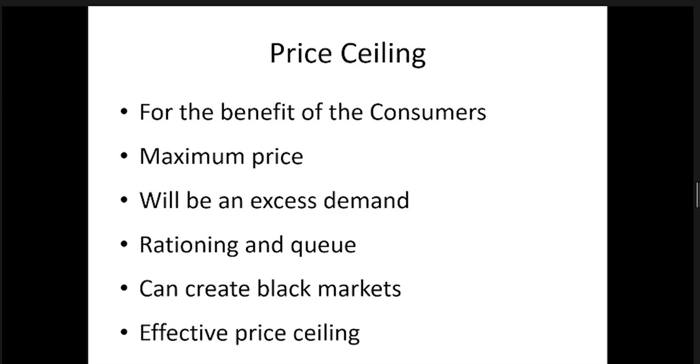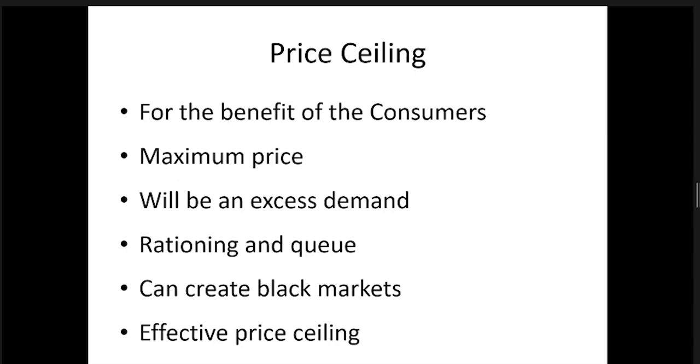In fact, this government did so in some cases. They set the price more than the market price, telling that we are going to help the consumers, which is redundant, right? There will be an excess demand in the market because you are setting the price less than the equilibrium price.